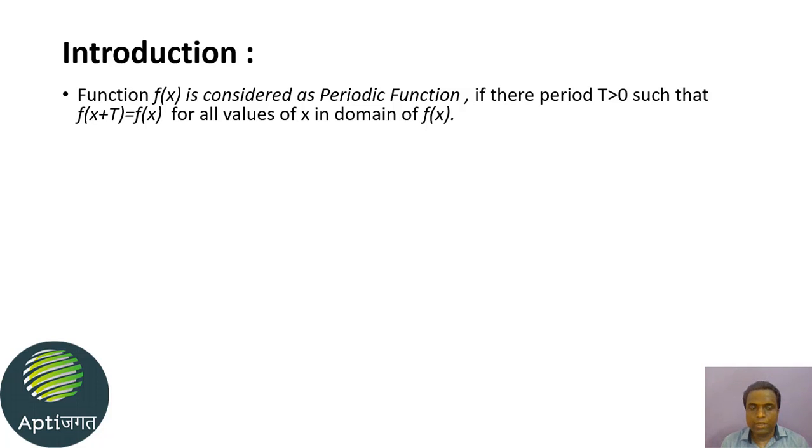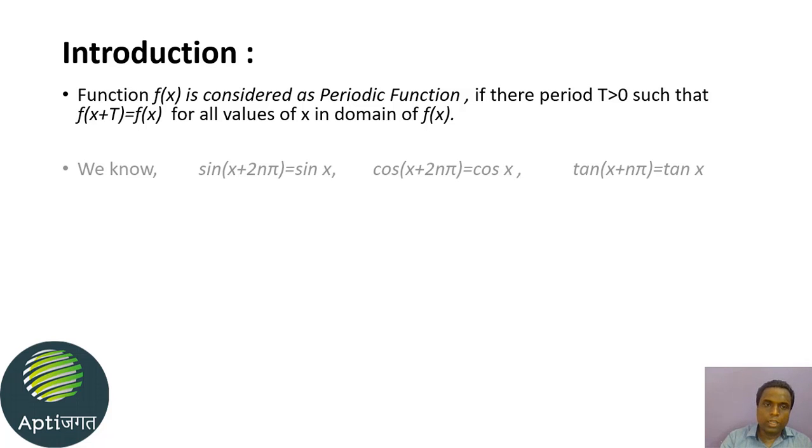Means we will consider a function f of x as periodic if the function values f of x and f of x plus t are equal for all values of x in the domain. So for trigonometric ratios, we have sin of x plus 2n pi equal to sin x, and cos of x plus 2n pi equal to cos x.